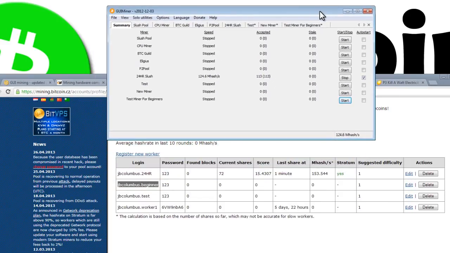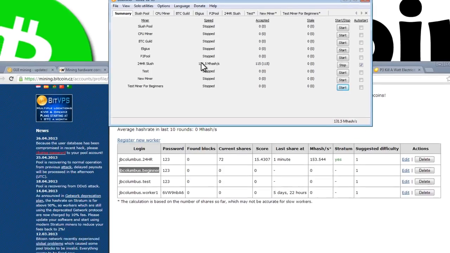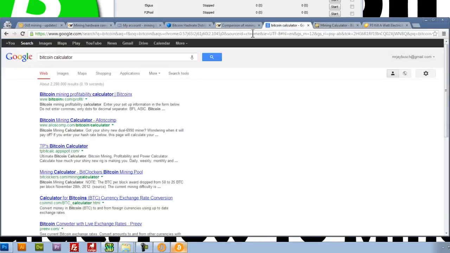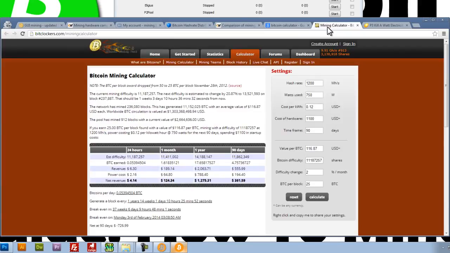So the next thing that you should do is let's try and figure out how much money we're going to make with this speed. And how we do that is we use a Bitcoin mining calculator. So I'm going to take this number here, 130 mega hashes per second, and I'm going to go to this Bitcoin calculator that I found that I like. I'm also going to include this link in the video description.